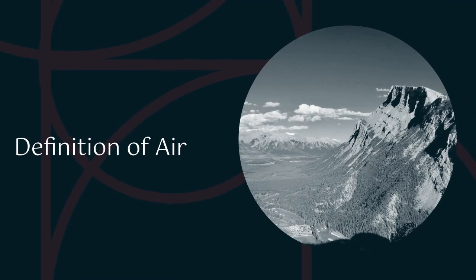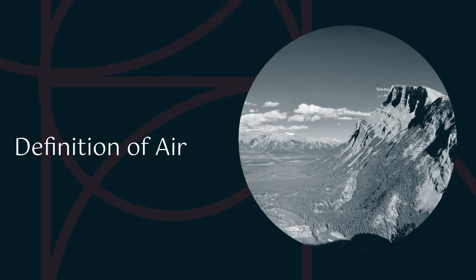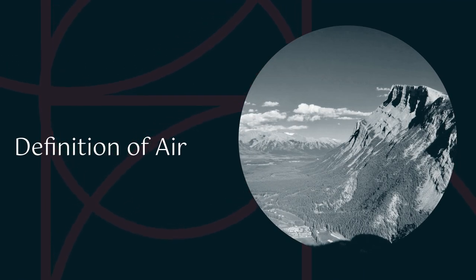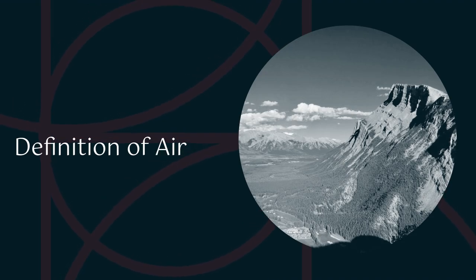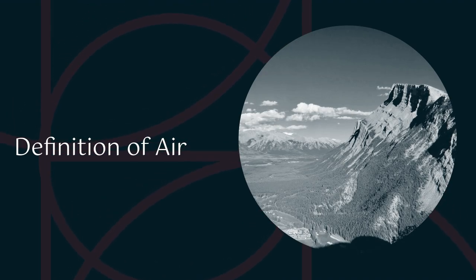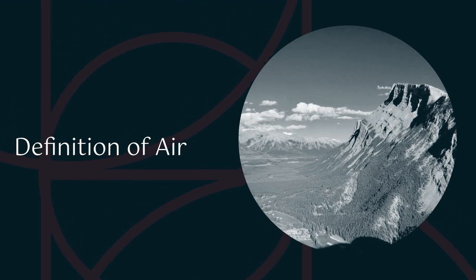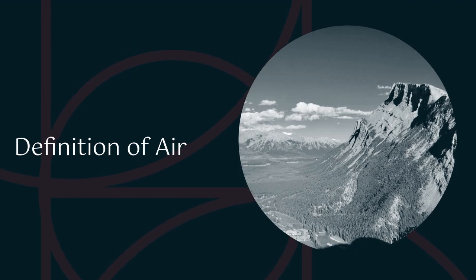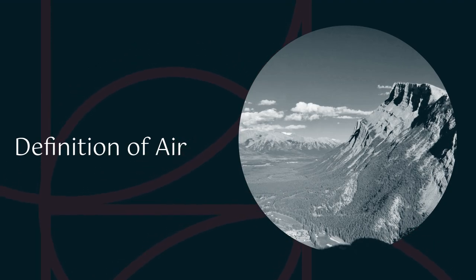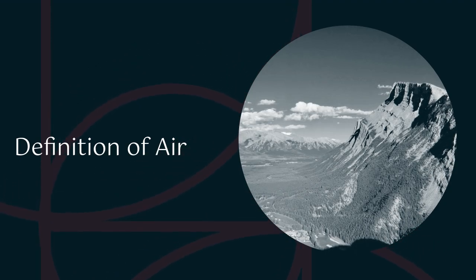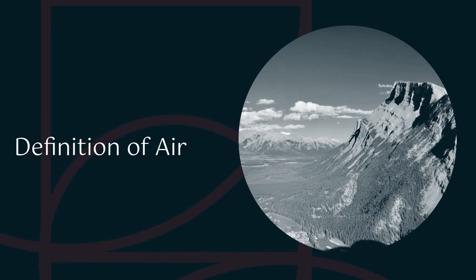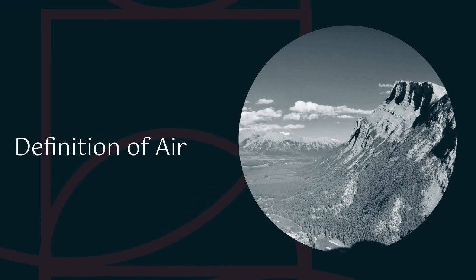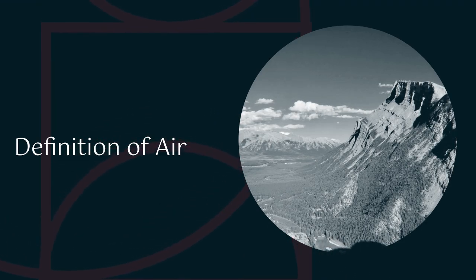Now, moving ahead into the lesson, we'll look at the definition of air. Air is defined as a mixture of gases composed mainly of nitrogen and oxygen with small amounts of carbon dioxide, noble gases, and water vapor. I take that again. Air is a mixture of gases composed mainly of nitrogen and oxygen with small amounts of carbon dioxide, noble gases, and water vapor.